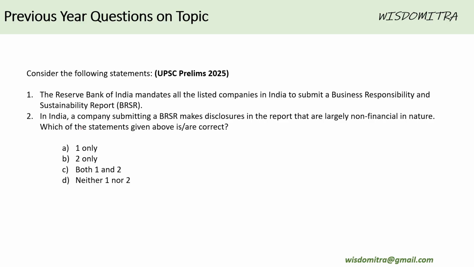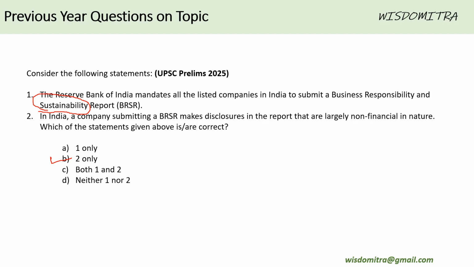Second, in India, a company submitting BRSR makes disclosures and reports that are largely non-financial in nature. Which of the above two is correct? We understood through the session that RBI does not tackle anything non-financial. This is about sustainability, which RBI is not concerned about. So basically, only the second is correct.